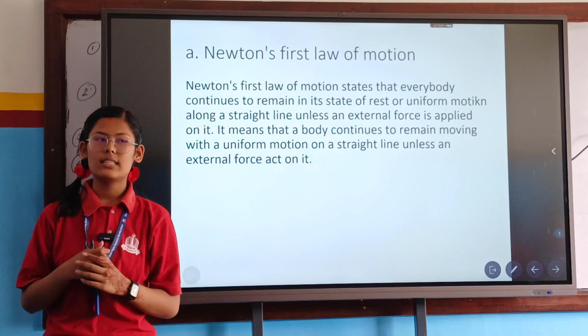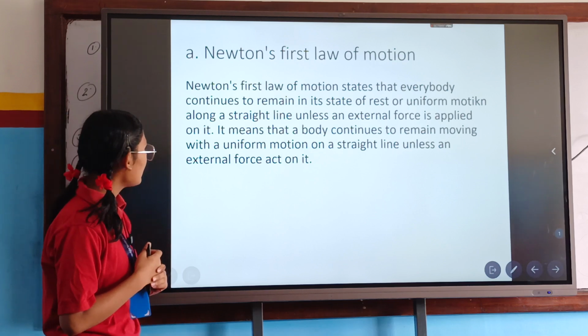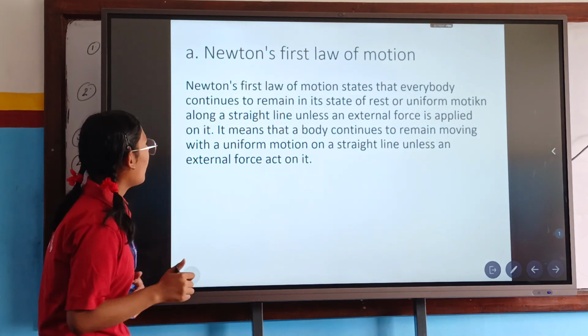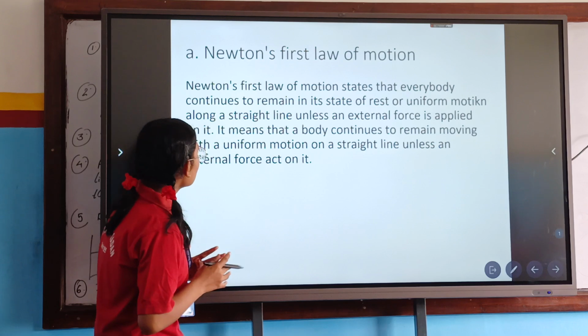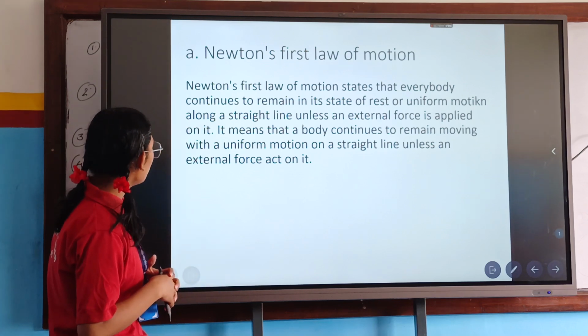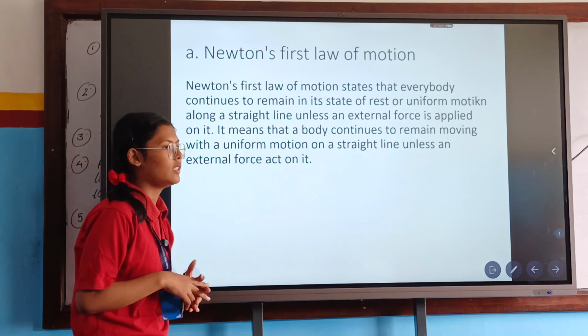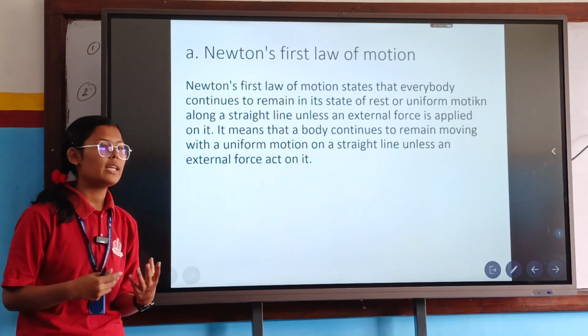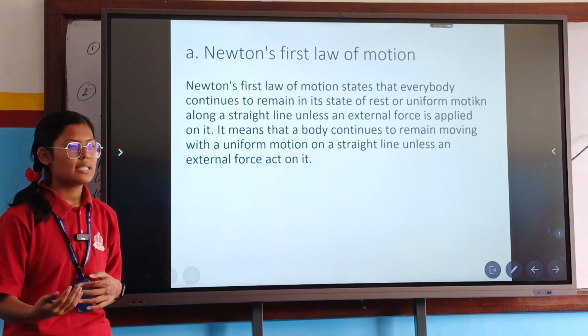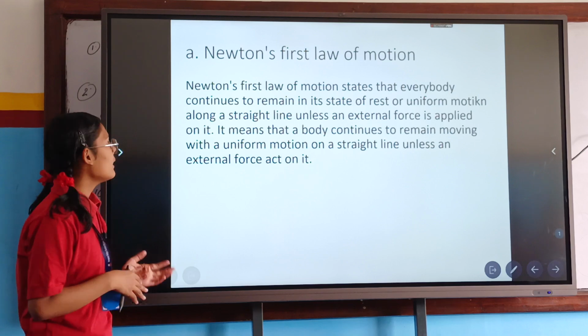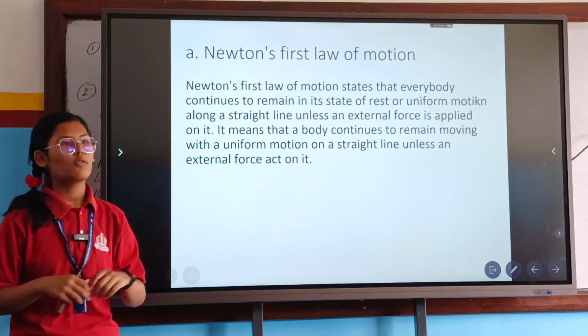The body continues to remain moving with uniform motion on a straight line unless an external force acts on it. For example, if we pull a body which is at rest, only then does it move, and this is stated by the first law of motion.